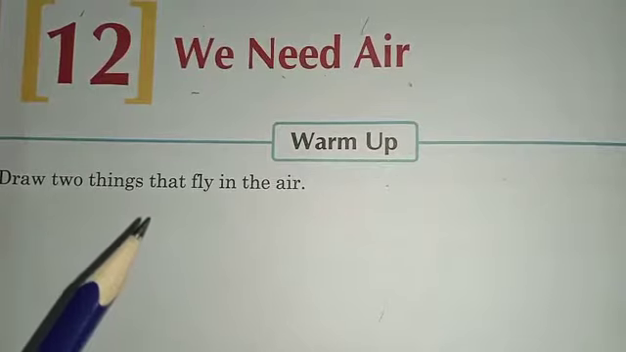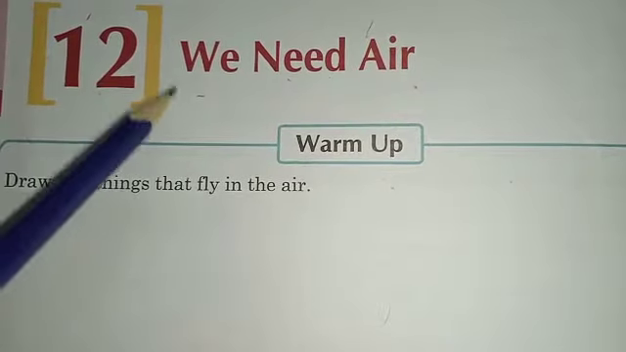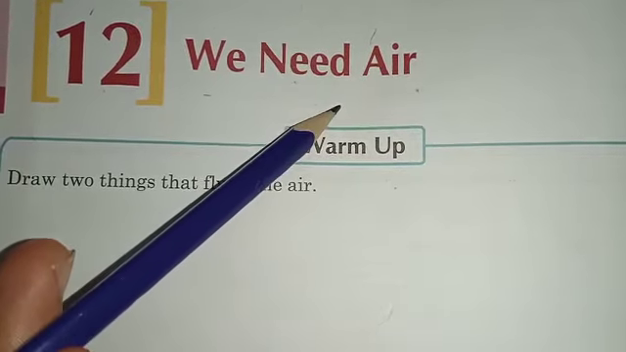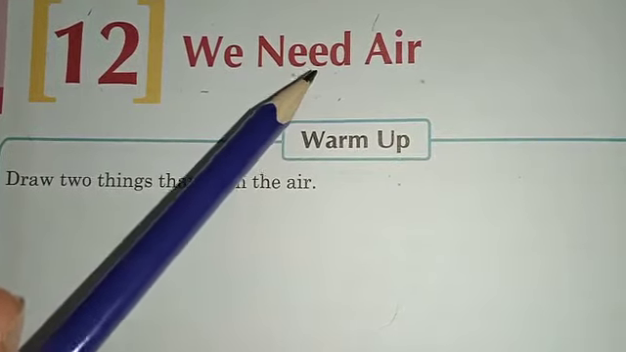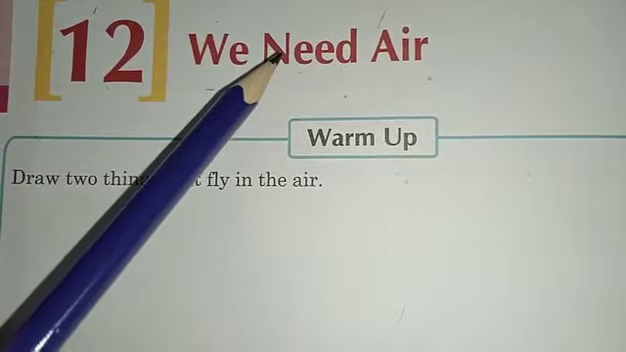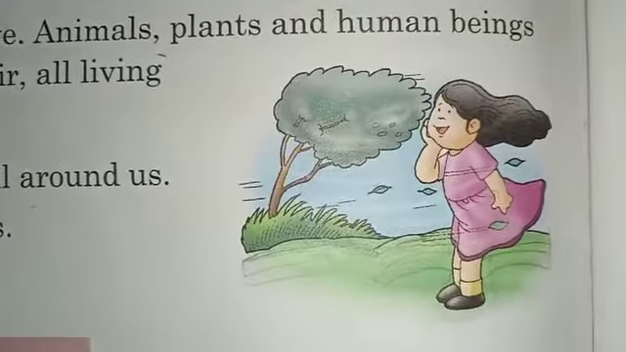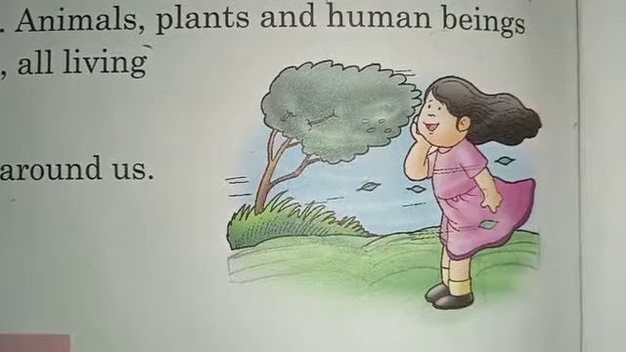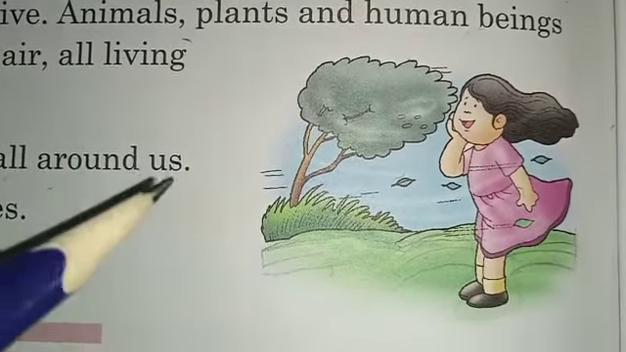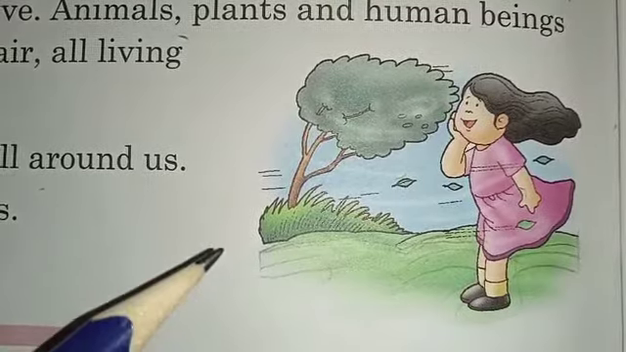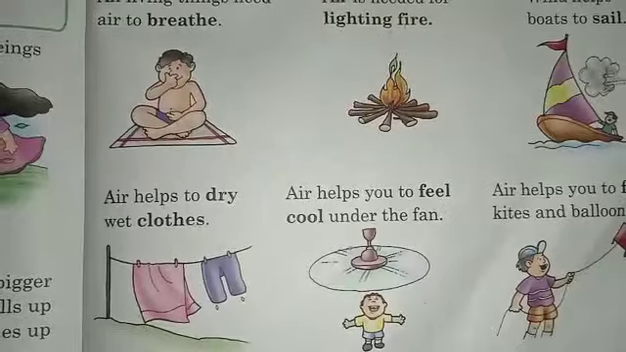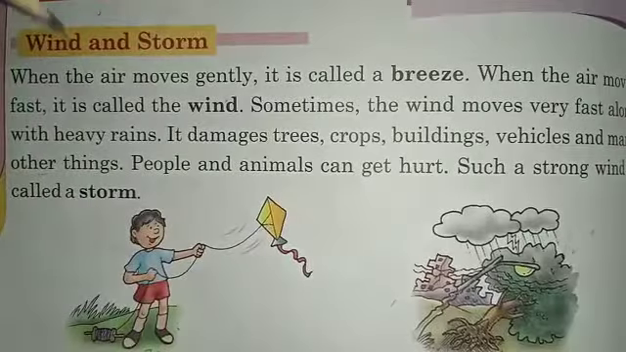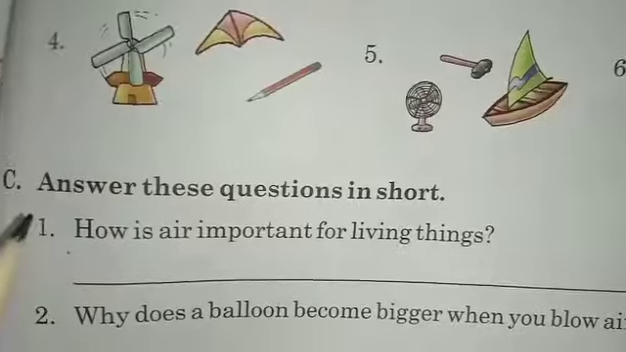Good morning, class 1. It's your science book, chapter number 12, We Need Air, and page number 68. Today we will do the question answers of this chapter, but firstly I will give you a short review of this chapter. That all living things need air to live. We cannot see air, but we can feel it. Air takes up space. Air has weight. Different uses of air and the types of air.